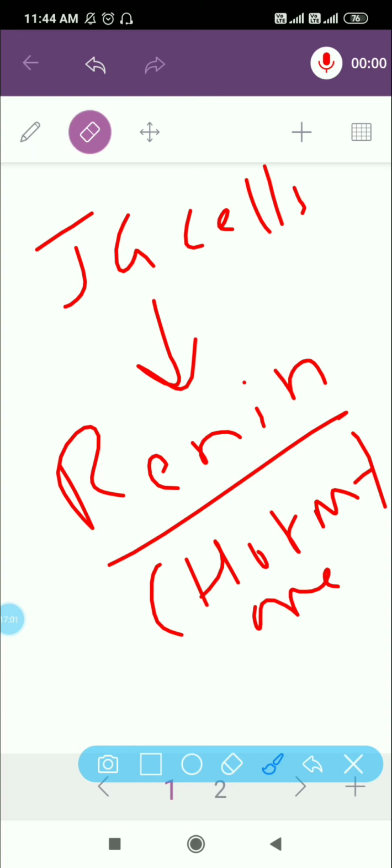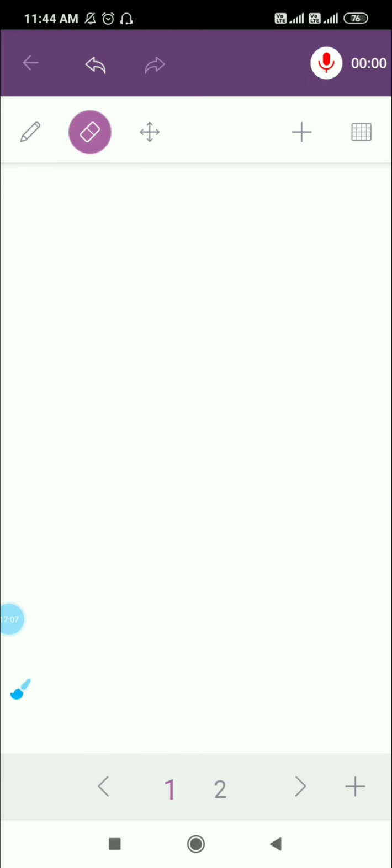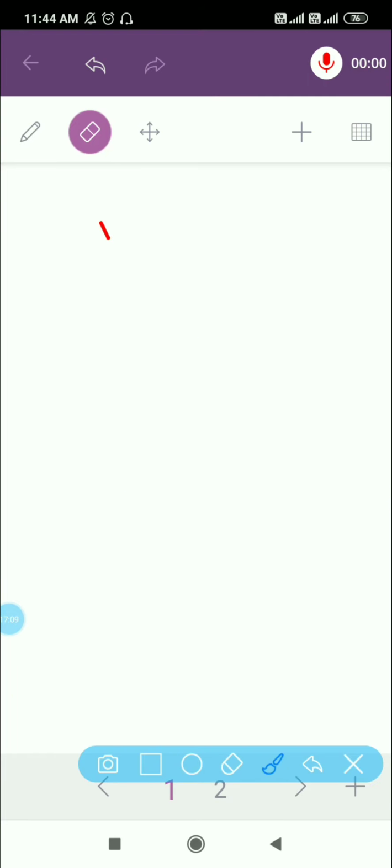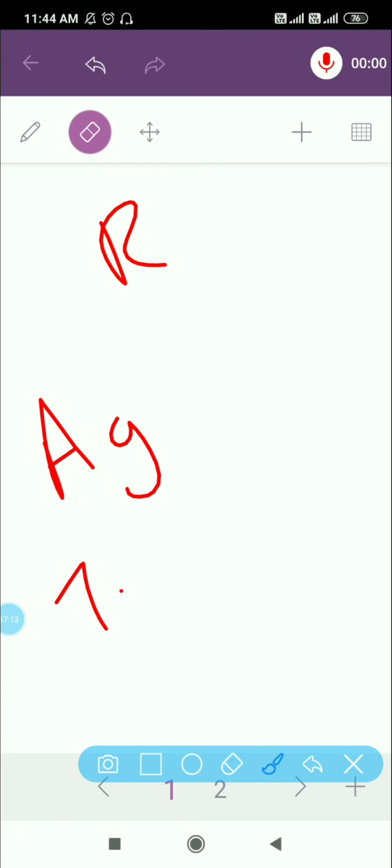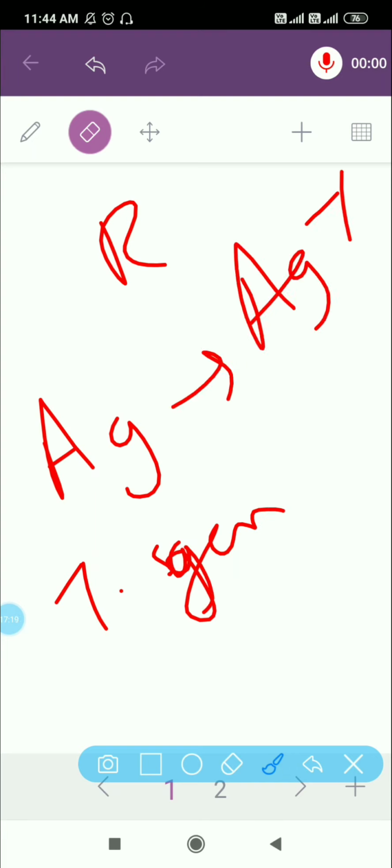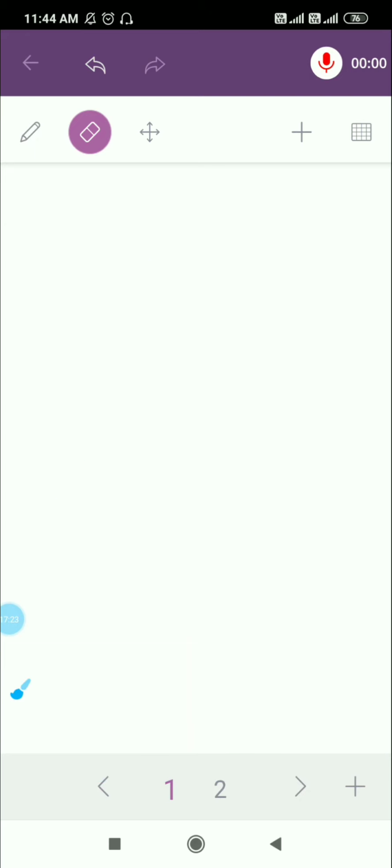I'm writing with my fingers, so the handwriting will not be that great. What will happen in the next stage? Renin will convert angiotensinogen into angiotensin 1.